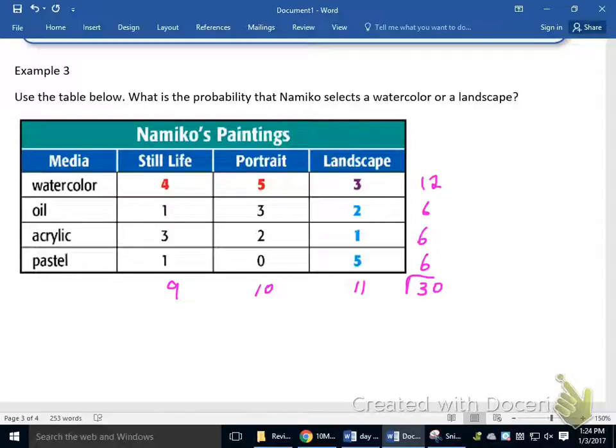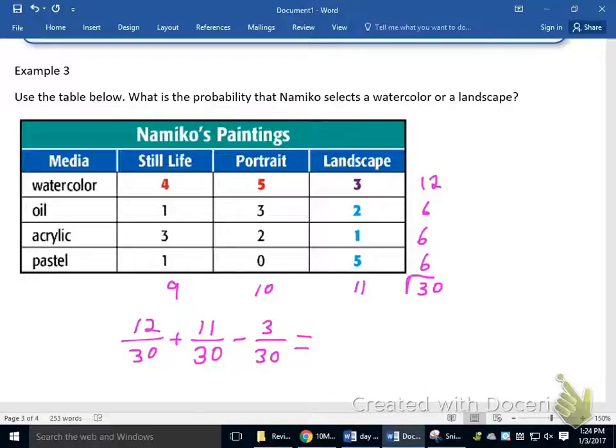Now I'm wanting the probability that he selects a watercolor or a landscape. So let's take a look at watercolor really quick. I'm going to use 12 out of 30 possible. So 12 over 30. I'm going to add to that landscape, which is 11 out of 30. But if I stopped right here, I'd get the incorrect answer. And the reason is because there are some paintings that are landscape and watercolor. So what happened here is these three were in both of these. So it got counted twice. I have to subtract it out one time to account for that.